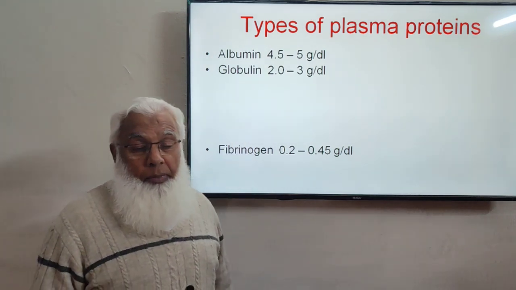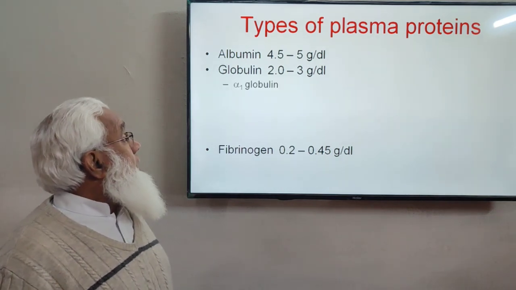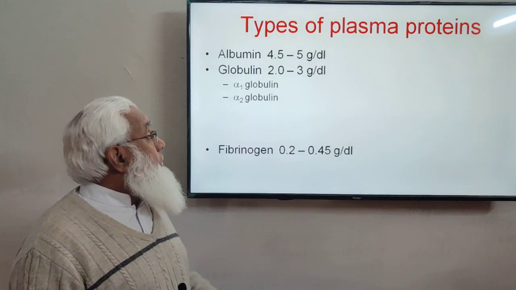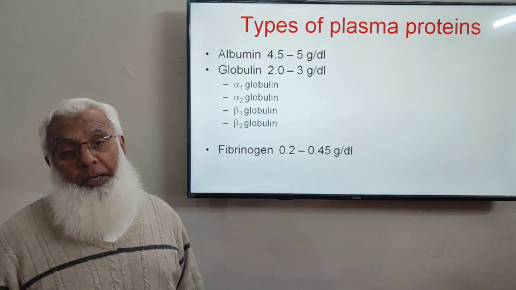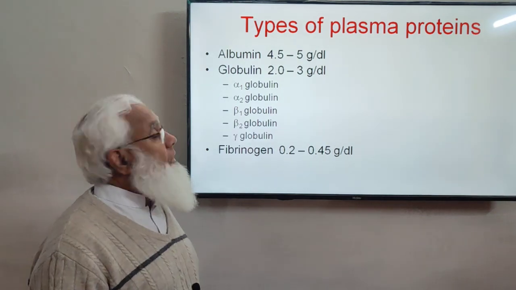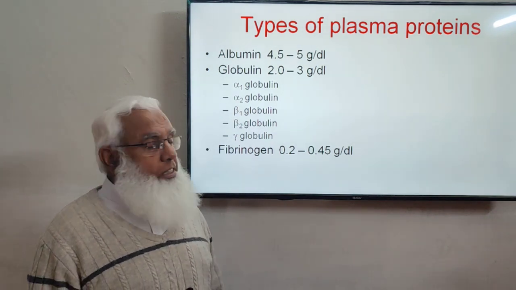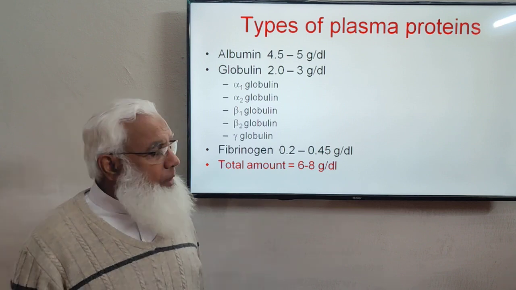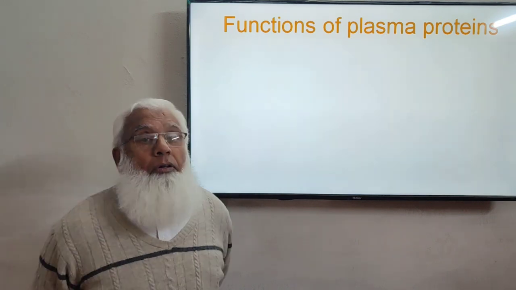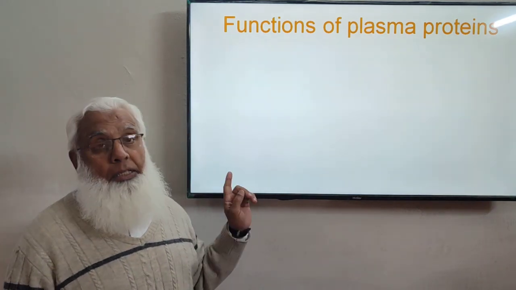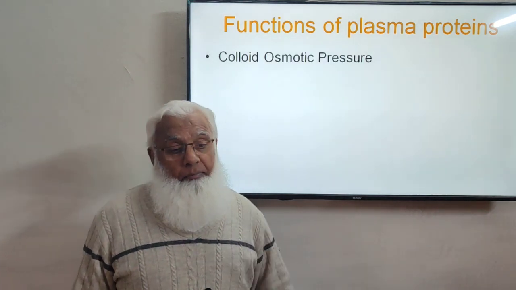The globulin is further divided into many fractions: alpha 1 globulin, alpha 2 globulins, beta 1 globulins, beta 2 globulins, and gamma globulins. So these are the 5 important fractions of the globulin. The total plasma protein concentration is 6 to 8 grams per deciliter. Now, before we discuss the individual functions, I am going to list the different functions of the plasma protein.